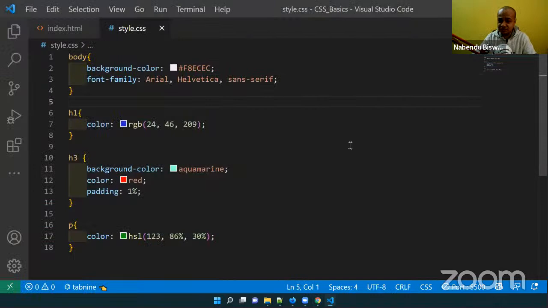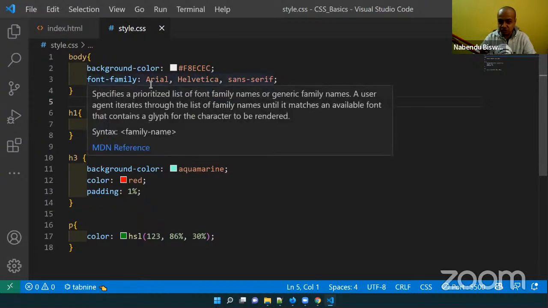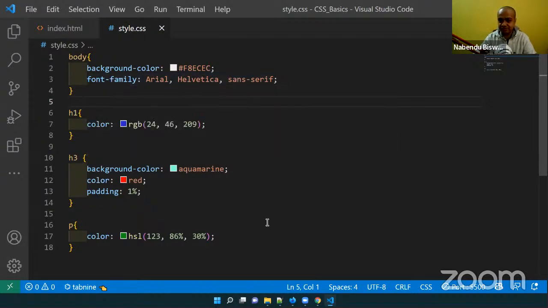So why have I given 3 fonts? See, Arial is the first one, and it will always take Arial. The next 2 fonts are known as fallback fonts. So what are fallback fonts? Fallback fonts are used if this font is not available in the browser. See, all the browsers are different. Browsers are made by companies, not by the HTML committee.